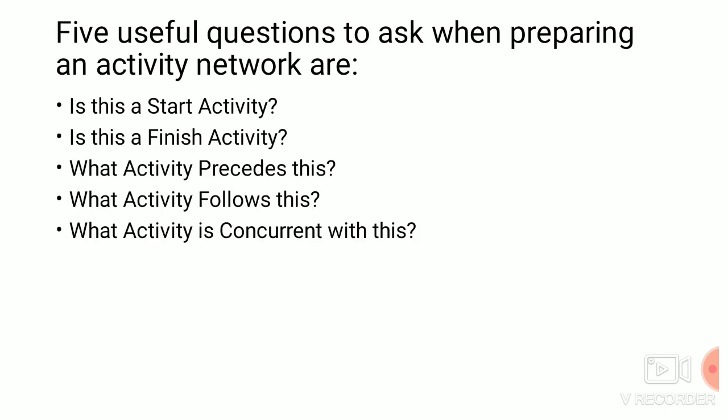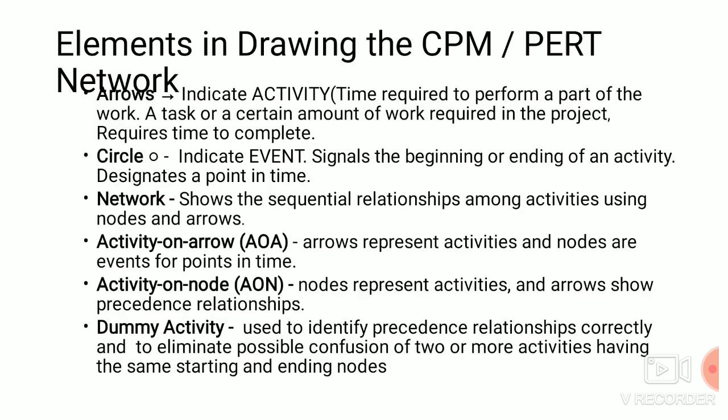Next we are going to see the 5 useful questions that should be asked while preparing the activity network. The first one: is this a start activity? The second: is this a finish activity? What activity precedes this? What activity follows this? And what activity is concurrent with this? Concurrent means the activities have the same nature and should start simultaneously. Those activities come under concurrent activities.